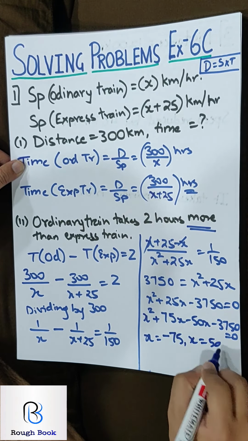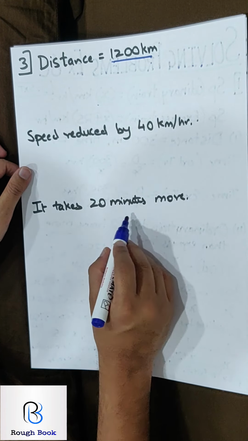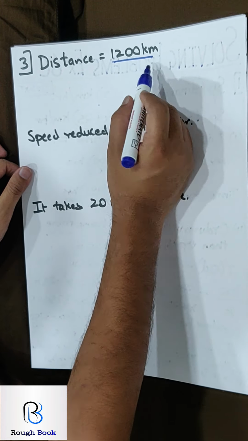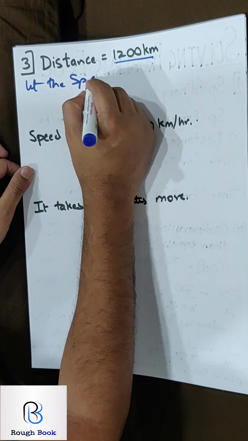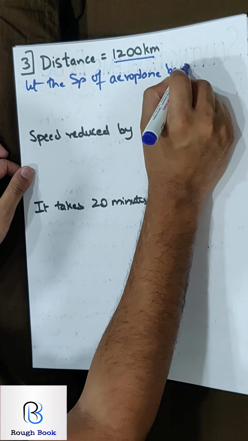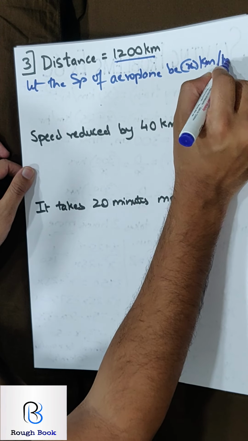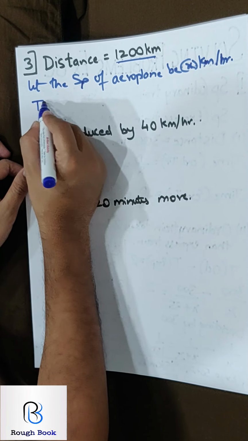Now they say that the total distance covered by the flight is 1200 kilometers. The question reads this way. If the speed of an aeroplane is reduced by 40, it takes 20 minutes more to cover 1200 kilometers. Find the speed of the aeroplane. So you will say let the speed of the aeroplane be x kilometers per hour.